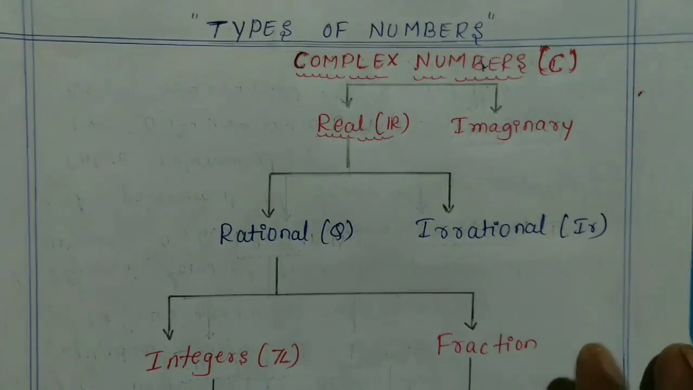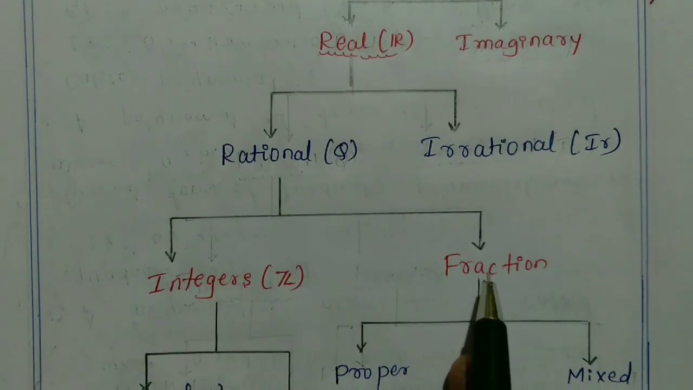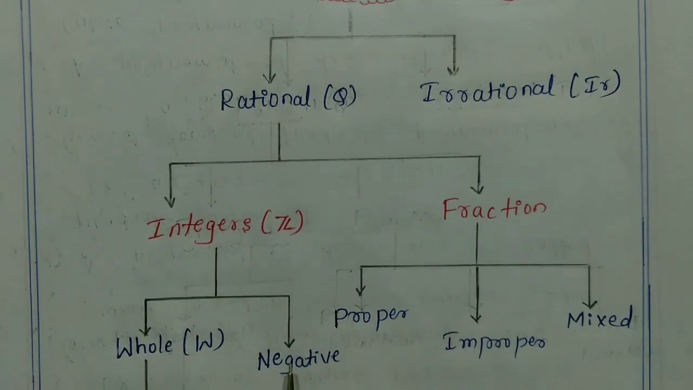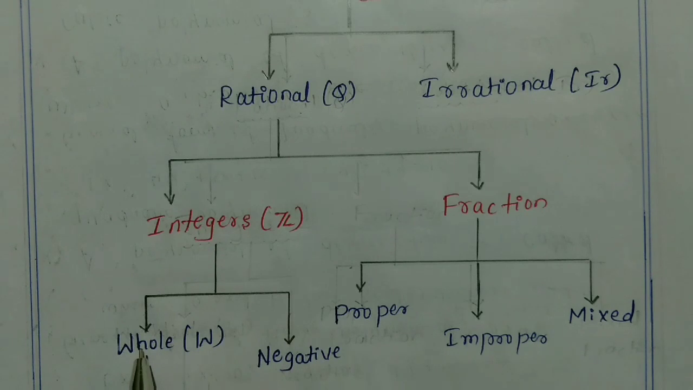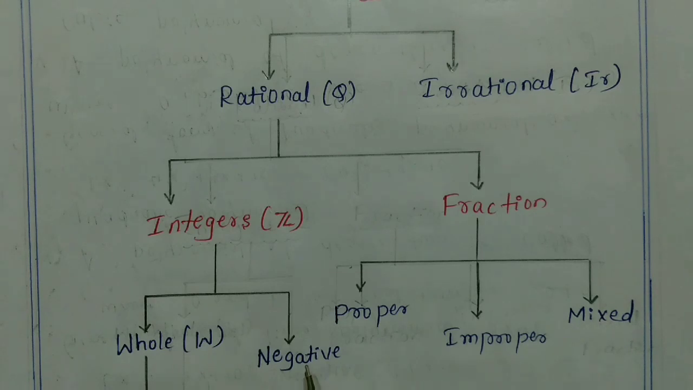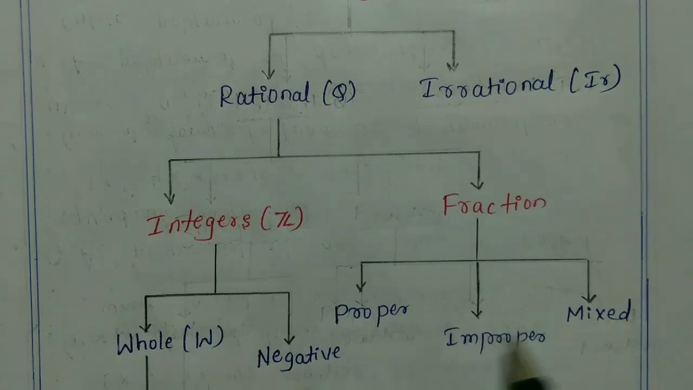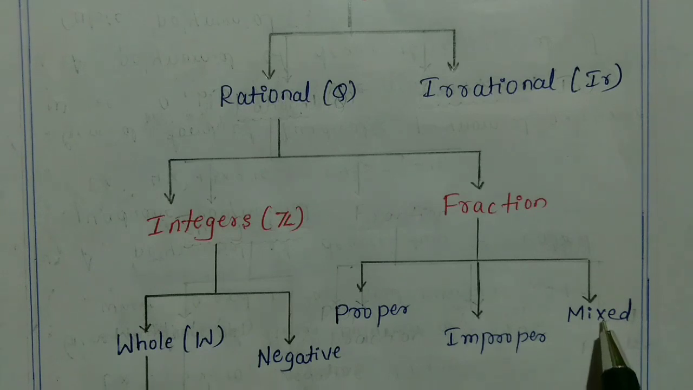Okay, so after that in rational numbers again two types are there. One is integers and another one is fractions. Okay, so in integers again two types are there, and in fractions three types of fractions are there. So integers, first one is whole numbers, which are represented by W, and negative numbers. Negative numbers means -1, -2, -3. So these all are called negative numbers. So in fractions, proper, improper and mixed fractions. Proper fractions, improper fractions and mixed fractions are there.